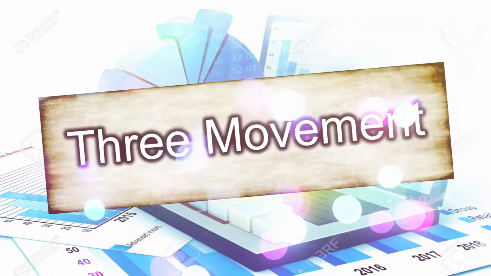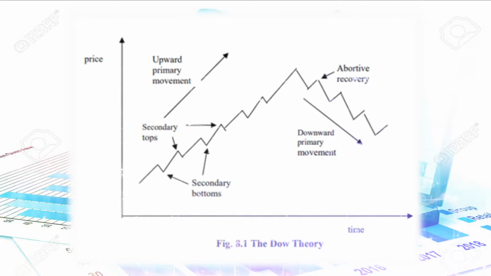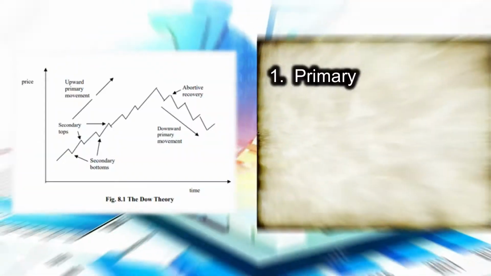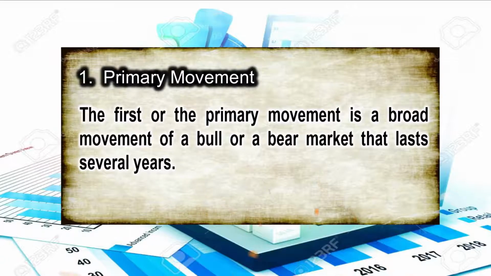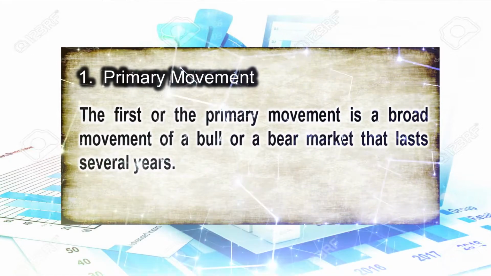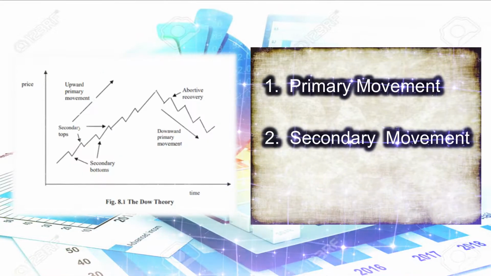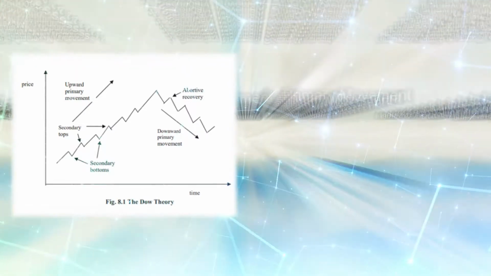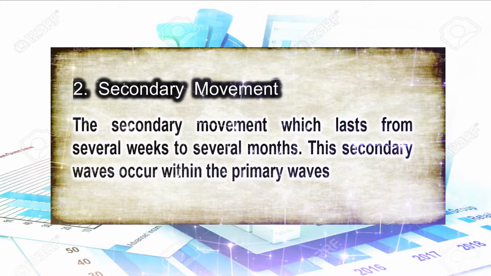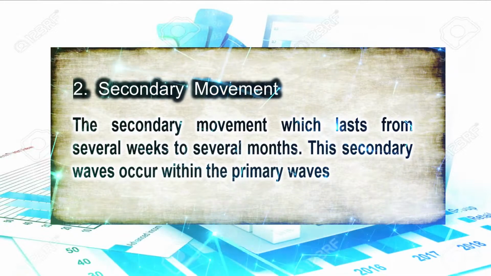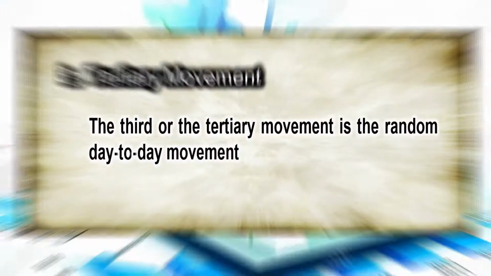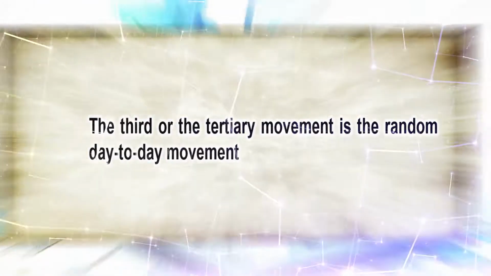In Dow theory, the market is said to have three movements or waves, all going at the same time. The first, or the primary movement, is a broad movement of a bull or bear market that lasts several years. Next is the secondary movement, which lasts from several weeks to several months. This secondary wave occurs within the primary wave. The third, or the tertiary movement, is the random day-to-day movement.